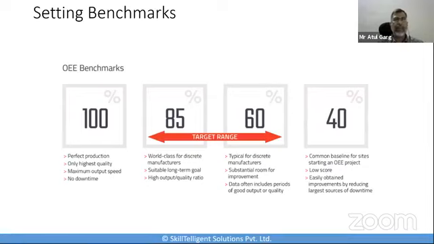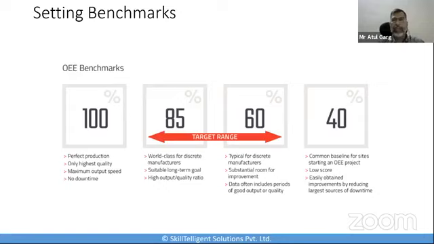But now when I go back to another friend of mine who is into component manufacturing, they say that 85% is excellent OEE for us. Why? Because they have a lot of changeover times from one component to another on each of the machines. So every time a component changes, a product mix changes, they have to change the dies. And that means that there is a downtime and that reduces the overall availability of the machine. But they say that given all these things, 85% to me is a very, very good number.